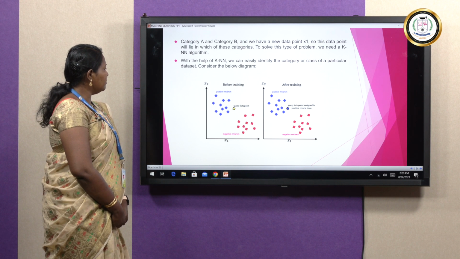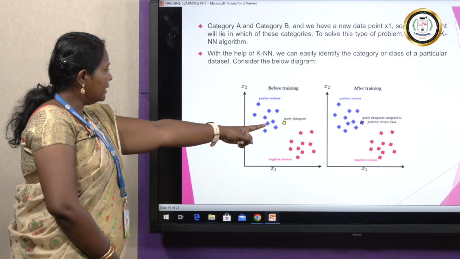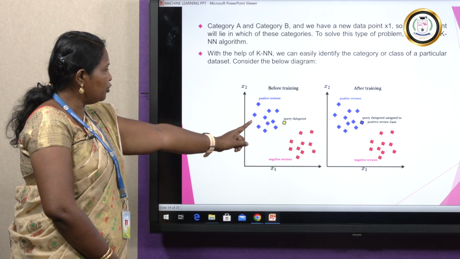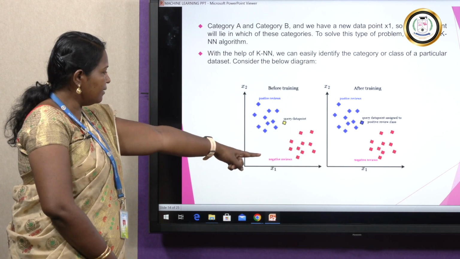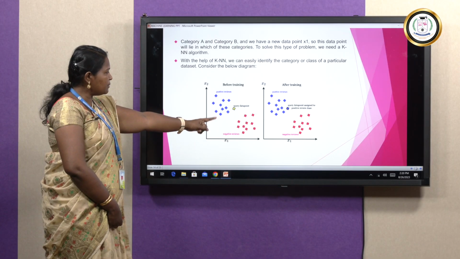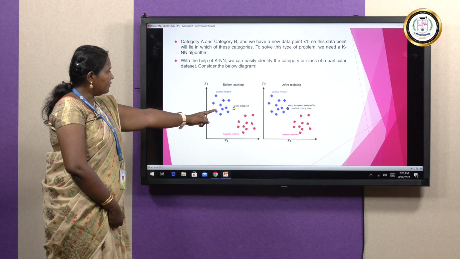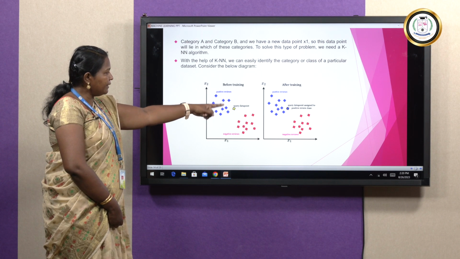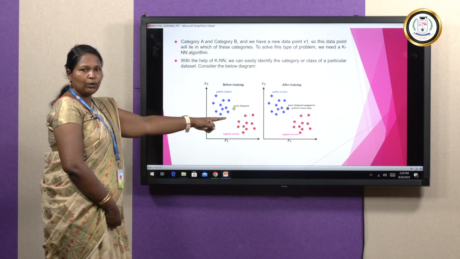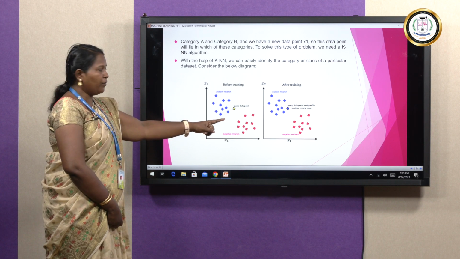Consider the below diagram. Here the yellow color is a query data point that has to be grouped either into blue, that is one set, or into pink. Based on the classification, the distance between them, this query data point will be added either with the blue one or with the pink one. So this is how classification can be done with the help of KNN.